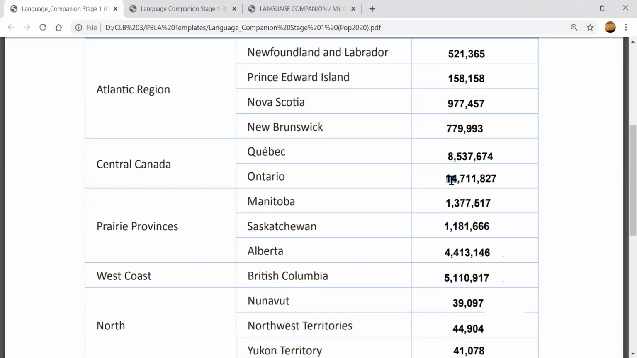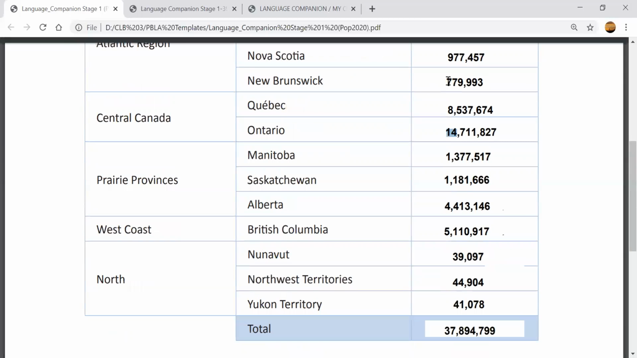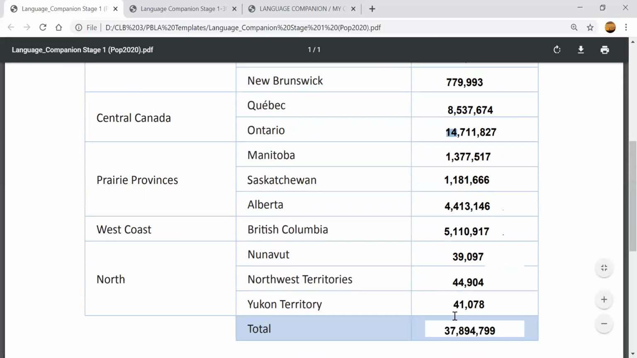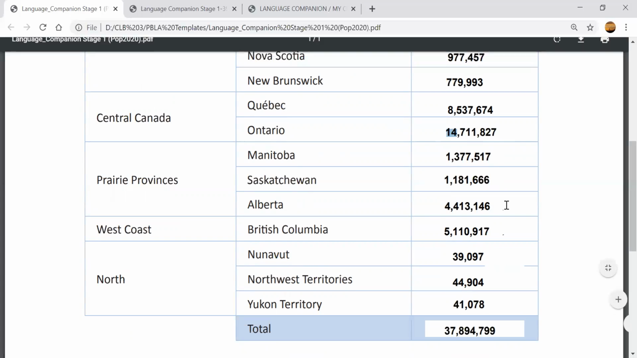If you see, there are no provinces with 14 million people. This is the highest, right? There's no province with 14 million people. What about Manitoba, Saskatchewan, Alberta, the prairie provinces? We have about 1 million in Manitoba, 1 million in Saskatchewan, 4 million in Alberta. So again, not too many, but the land is very, very big.